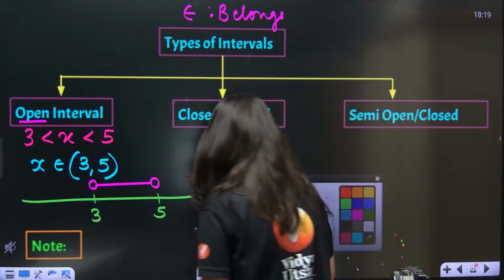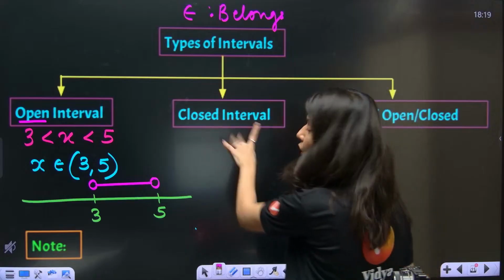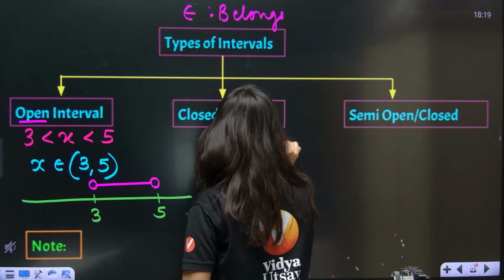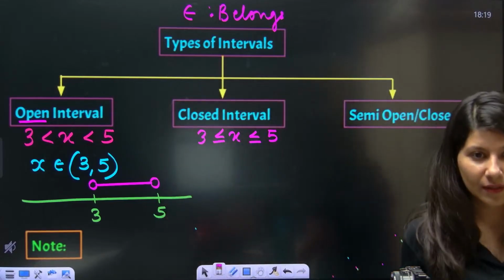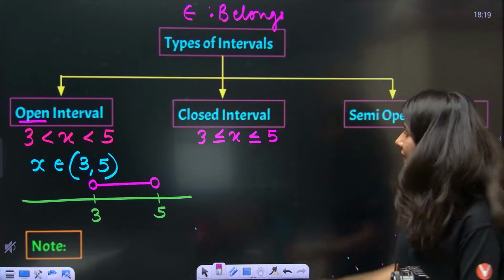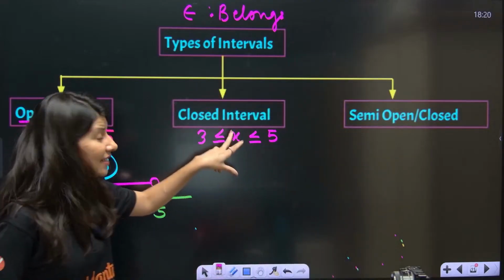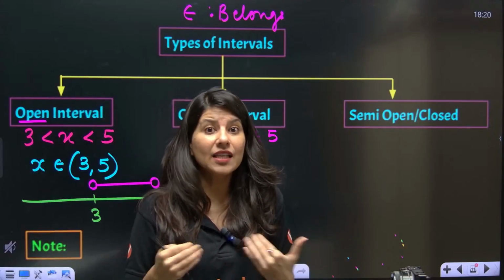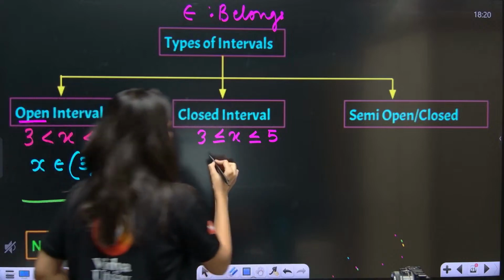Okay. Now, let's come back to this, which is closed interval. Closed interval: x is less than or equals to 5 and greater than or equals to 3. Okay? Everybody getting it? So now can you see, equal to? In this particular case, is x equal to 3? Yes, ma'am. Is x equal to 5? Yes, ma'am, definitely.